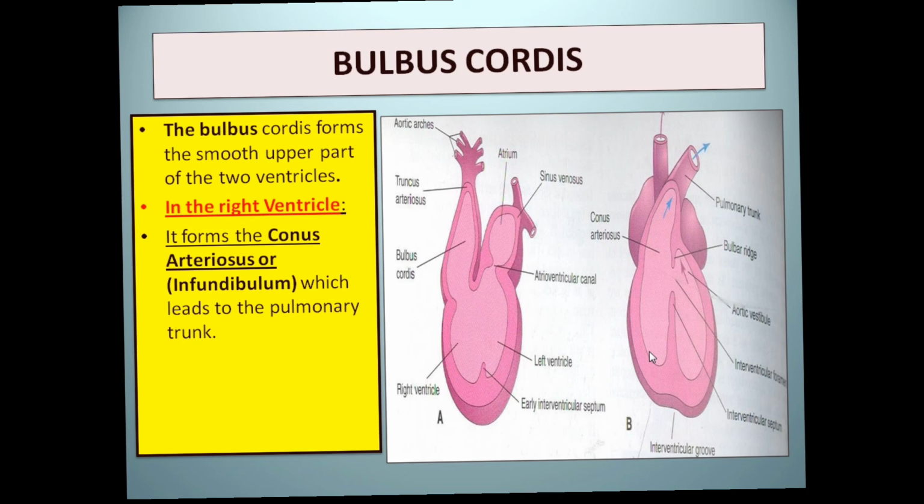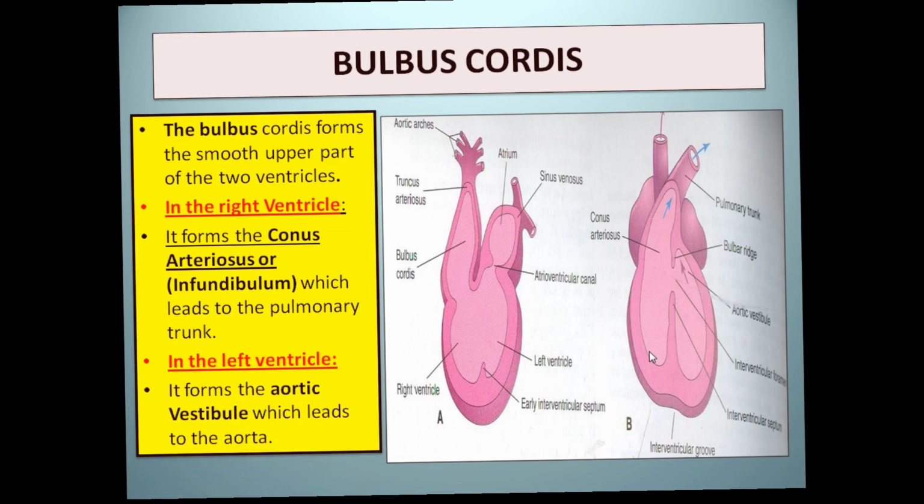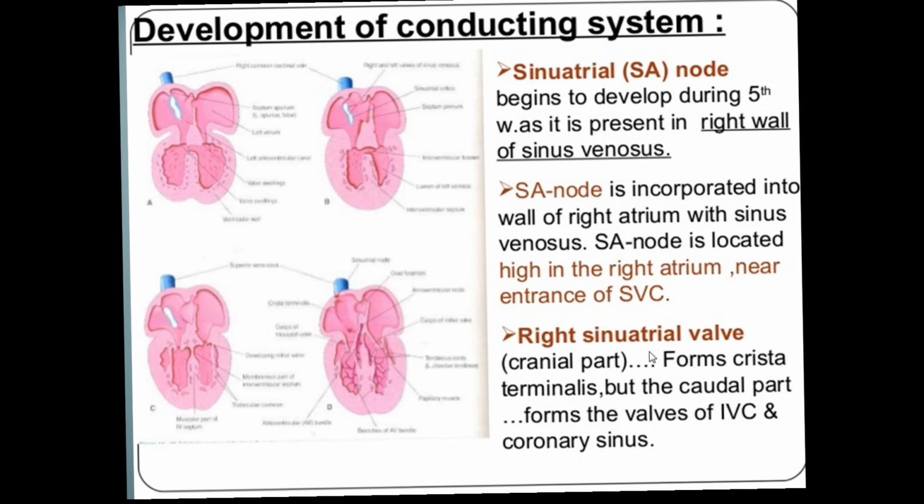Now, initially the sinus venosus is responsible for the generation of the pulse impulse formation, and when it is incorporated into the right atrium, a node is identified in the right atrium that is called the sinoatrial node. It begins conduction at approximately the 5th week in the right wall of the sinus venosus. This sinoatrial node is incorporated into the wall of the right atrium, and then becomes the permanent site, near the entry of the superior vena cava.